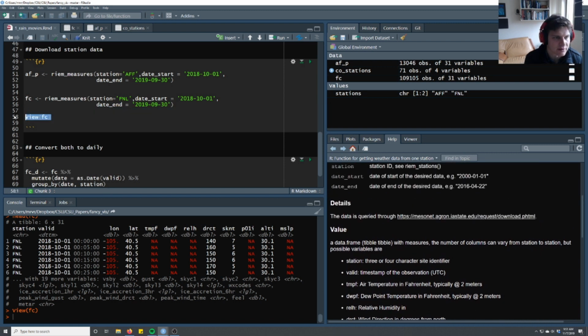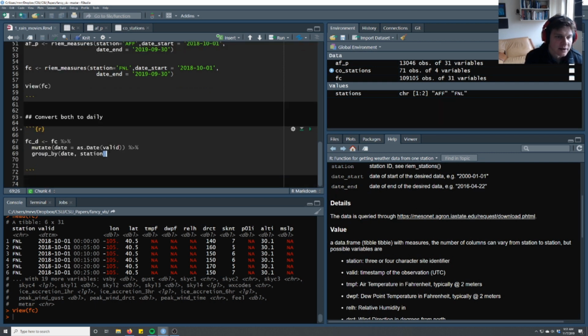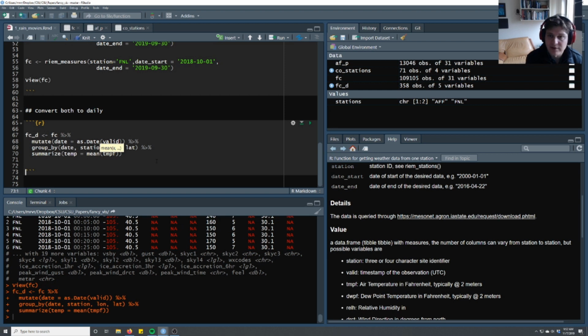I wonder if we could do this. I was going to try to download them both at the same time, but I don't think you can. Group by date and station. And I'm going to keep long and lat actually, so I'm going to also group by those. And then we want to summarize, and we'll just say temp equals mean temp Fahrenheit. So we'll have to remember that's temperature in Fahrenheit. So now this is just a daily mean temperature. Hopefully that runs pretty quick, and then we get 358 days, which tells me that there's some missing data. There should be 365.